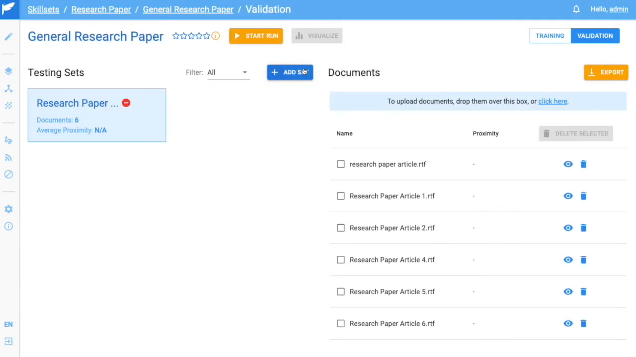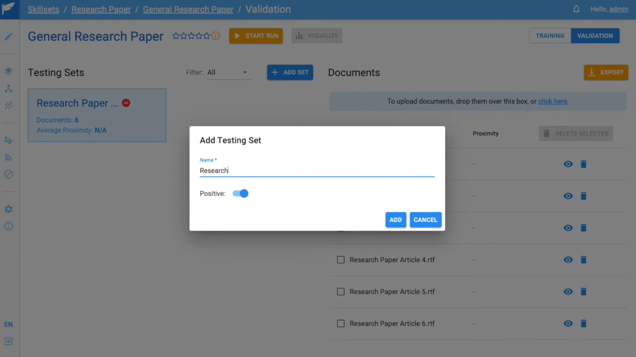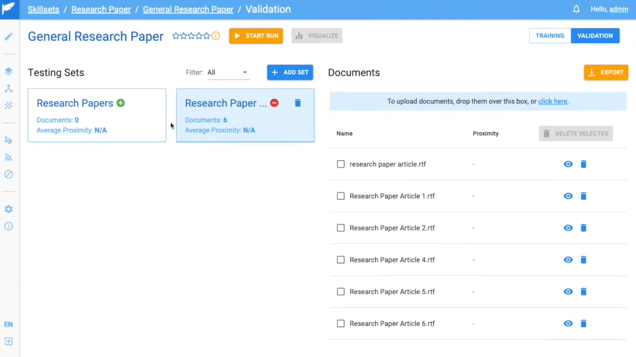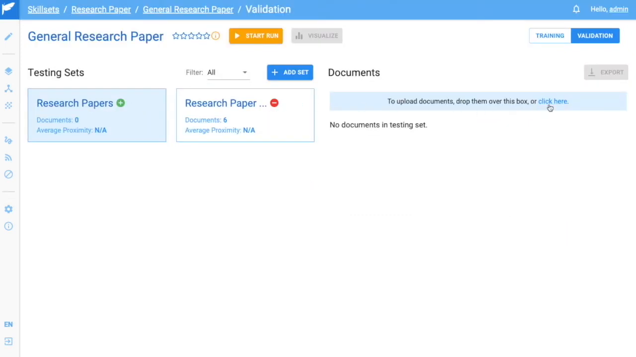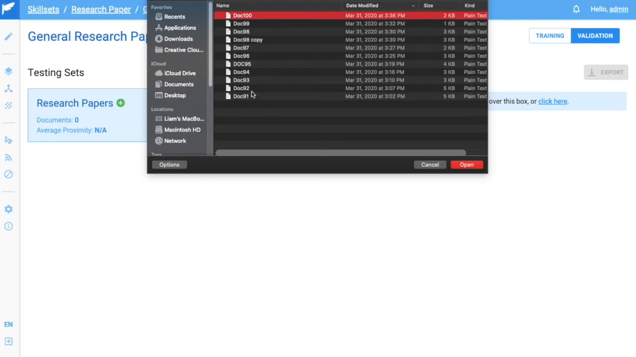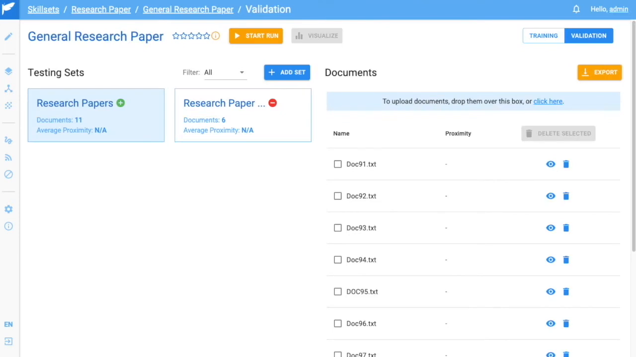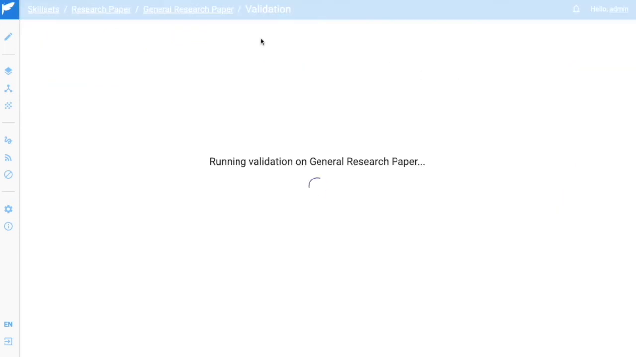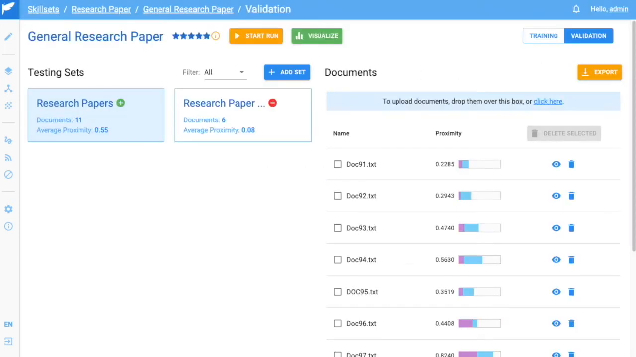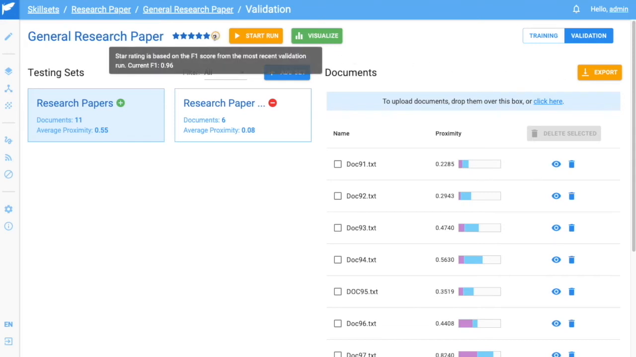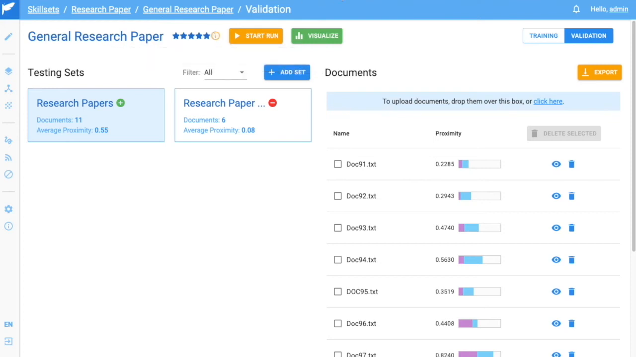In a positive bucket, I can add our true positives, which are the research papers themselves. After this process is done, I can click Start Run and get my score. We now have a star rating for the model. This is based on the F1 score, so we can see at a glance how well this model is performing. In this case, our model is performing very well, with an F1 score of 0.96 for this testing environment.